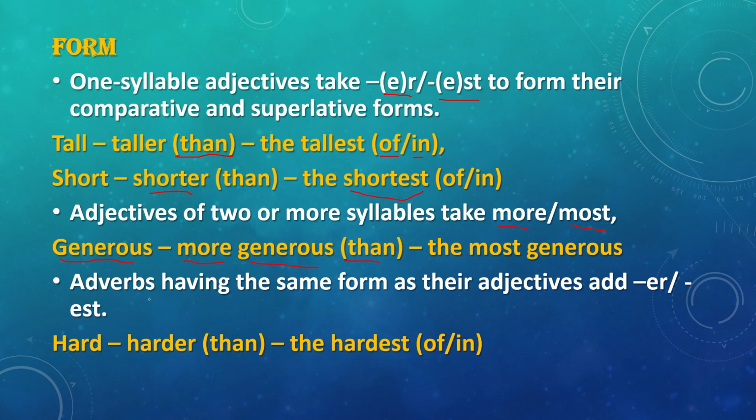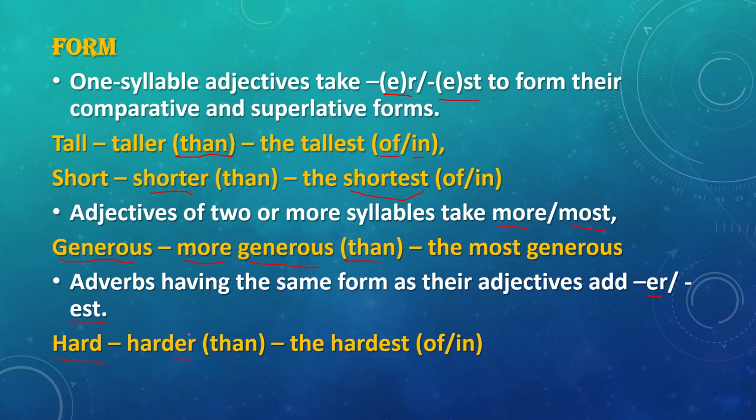So adverbs having the same form as their adjectives add er or est. For example, when we use hard as an adverb, we need to add er, harder. I work harder than you do. He works the hardest in the family.